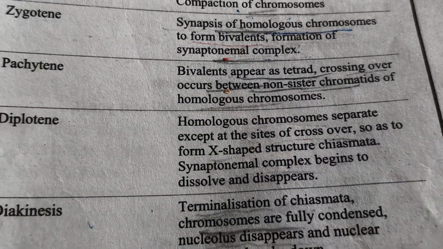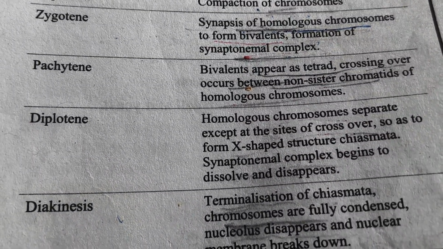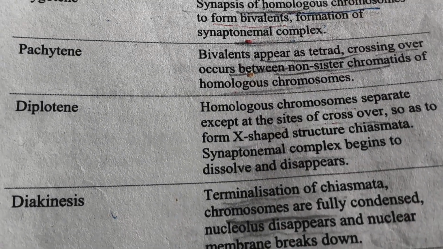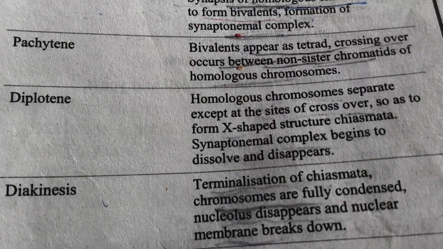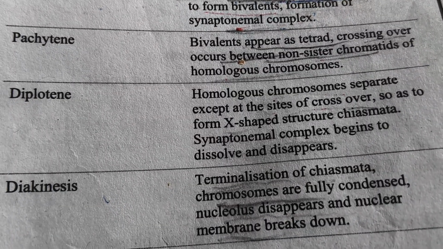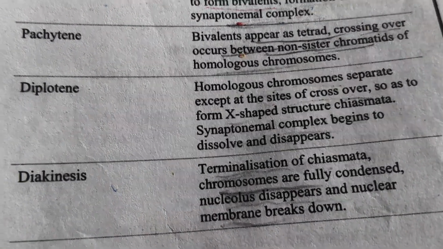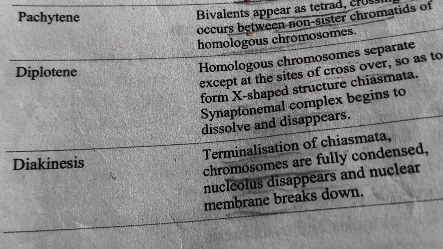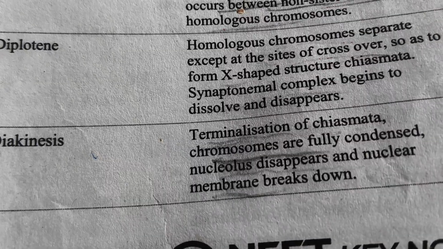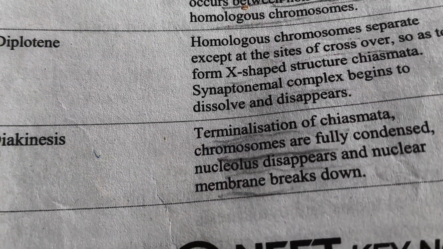tetrad, crossing over occurs between non-sister chromatids of homologous chromosomes; diplotene: homologous chromosomes separate except at the sites of crossover, so as to form X-shaped structures, chiasmata; the synaptonemal complex begins to dissolve and disappear; diakinesis: terminalization of chiasmata, chromosomes are fully condensed, nucleolus disappears, nuclear membrane breaks down.